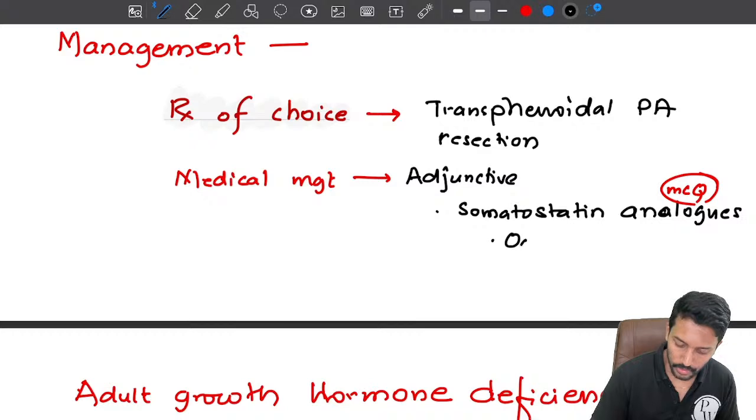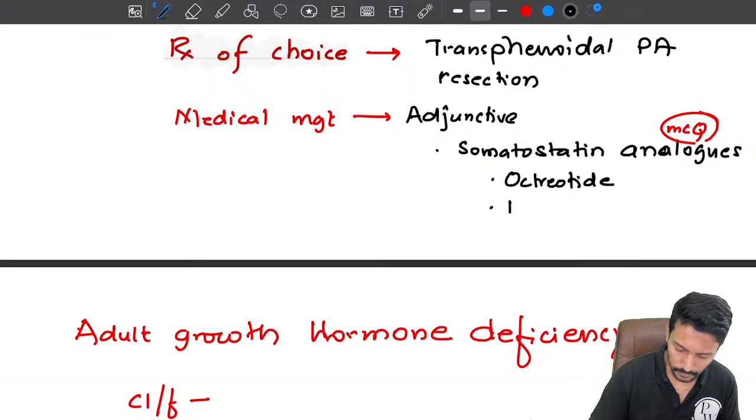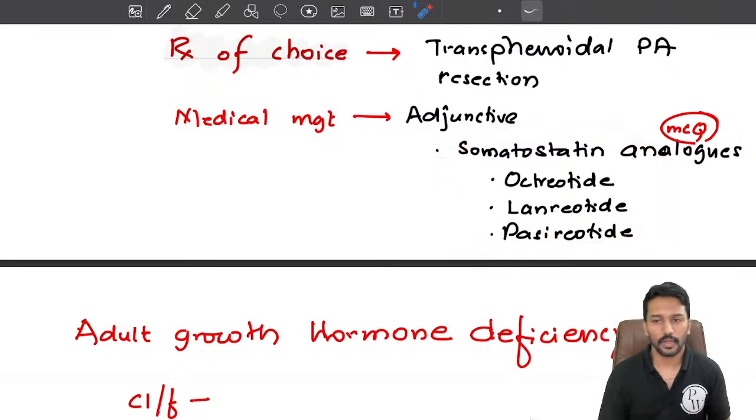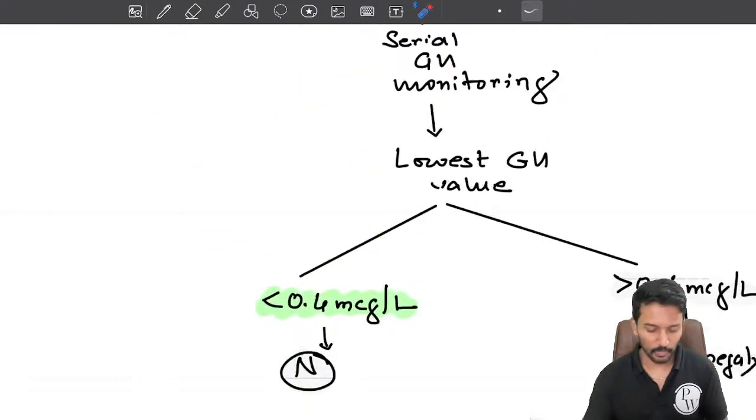What are the analogs? We can use octreotide. You may be familiar with this drug, octreotide. Okay. Second, you also have drugs like lanreotide. Then you have drugs like pasireotide. So these can be used as medical management for your acromegaly. Clear? So simple multiple MCQs.